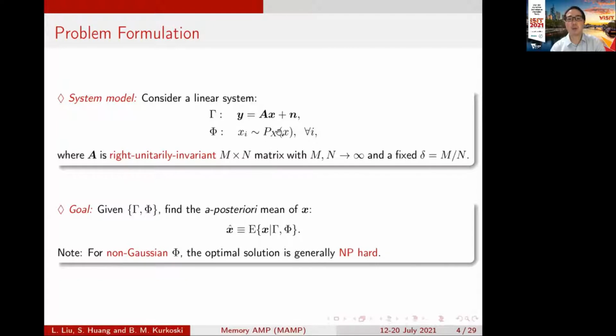For Gaussian distribution Px, it is well known that the global optimal solution is the linear MMSE. However, for some discrete or non-Gaussian constraint phi, the optimal solution is generally NP-hard.